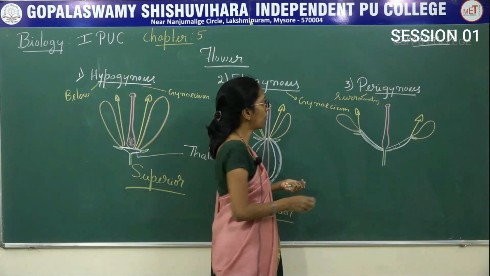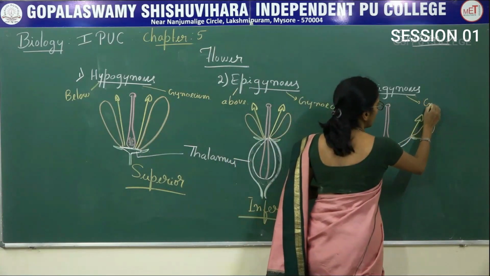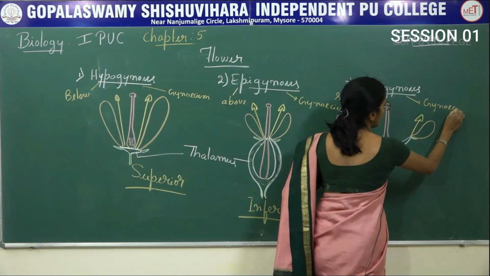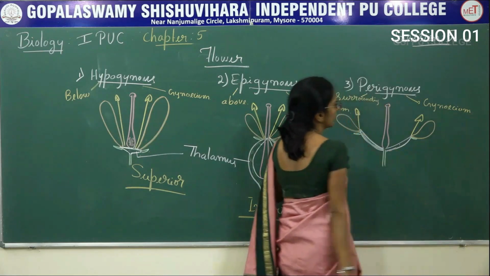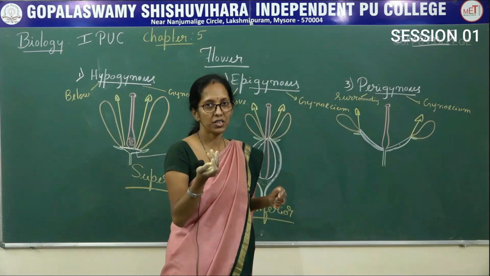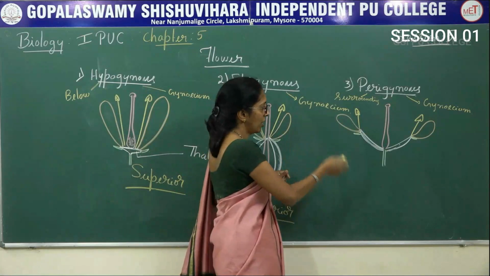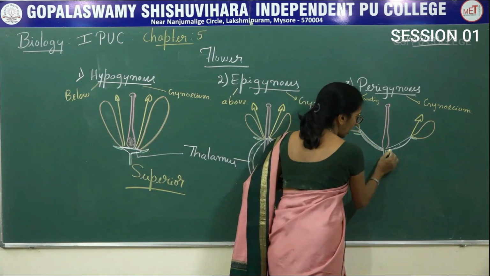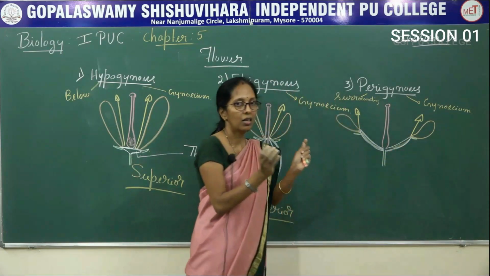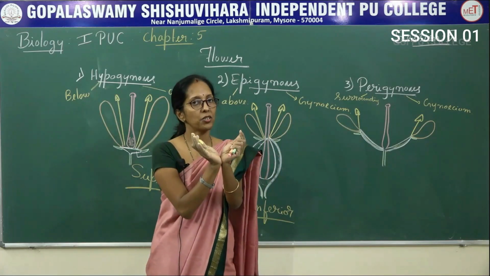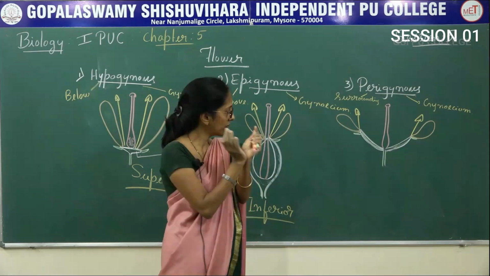Peri means surrounding, gynous means gynoecium. Surrounding the gynoecium, other floral parts are present. So, in this case, what happens? The thalamus now becomes a partially cup-shaped structure.